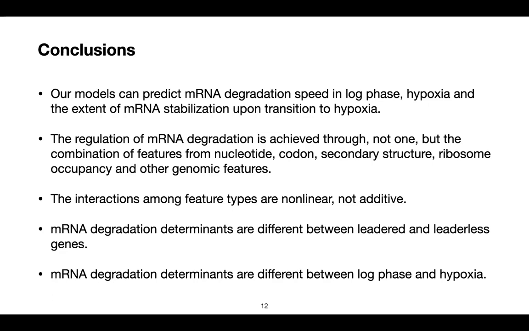What's more, we find that the regulation of messenger RNA degradation is actually achieved through not only one feature, but a combination of features from different categories. The interactions among those features tend to be nonlinear, and they are not additive in terms of the impact on degradation. We also find that the messenger RNA degradation determinants are different between the leadered and the leaderless genes in mycobacteria, and they are also very different between the log phase and hypoxia.